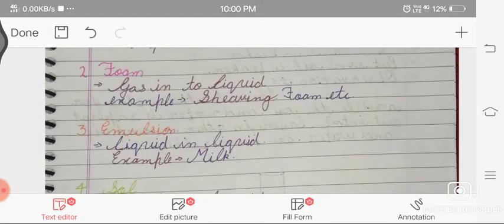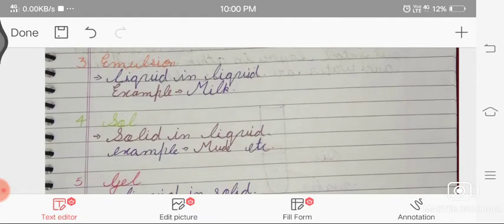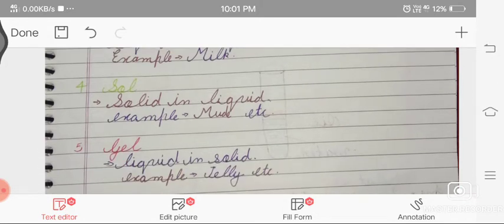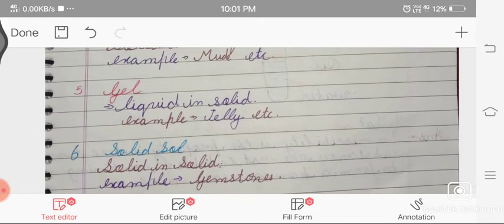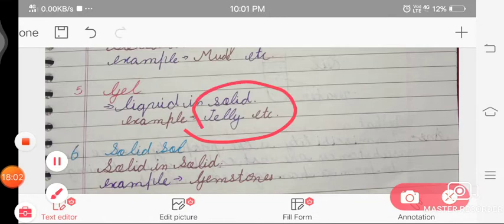Foam. What is foam? Foam is gas mixed inside a liquid, like shaving foam. Emulsion is liquid into liquid, liquid merged in a liquid, for example milk. Sol means solid merged into a liquid, like mud. Gel is liquid merged inside a solid, for example jelly.